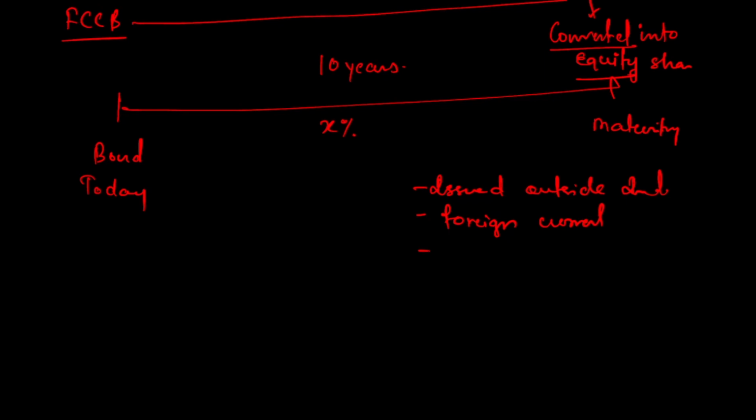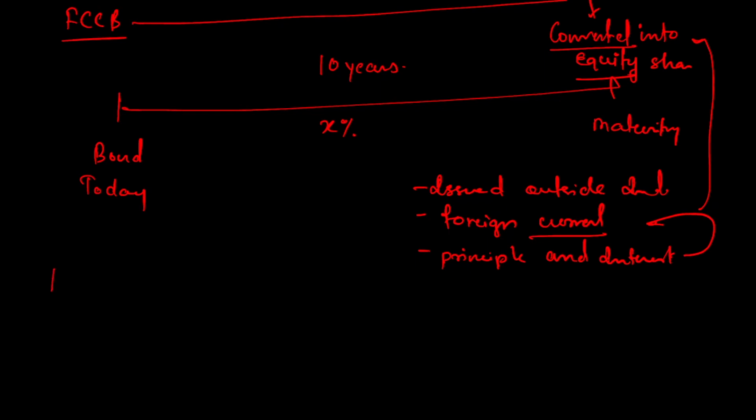Then another most important point here is that principal and interest both are paid in foreign currency, right? So the fourth point is its conversion into equity at the end of its maturity. So at the end of its maturity, it will be converted into equity of the same company.